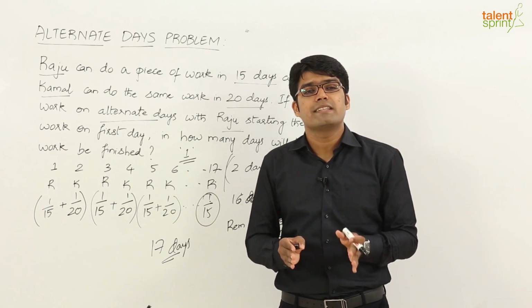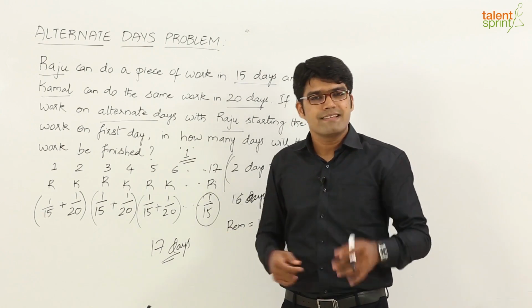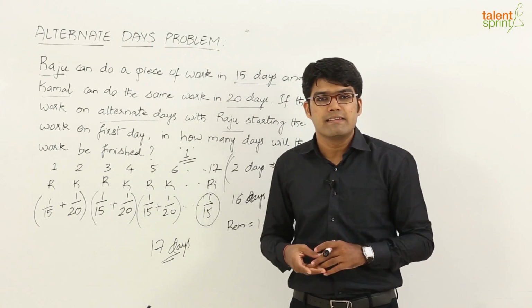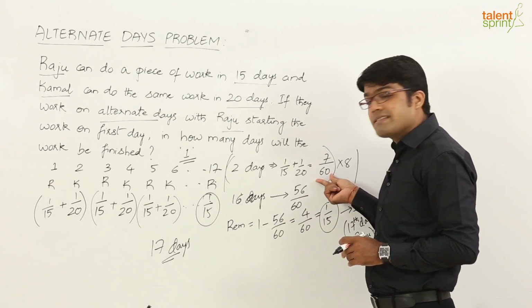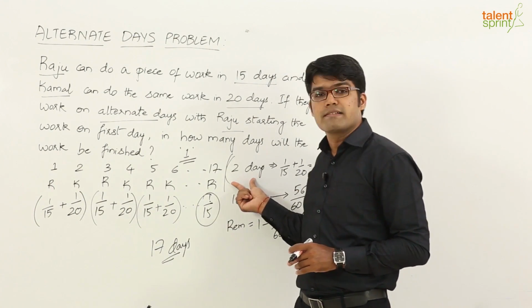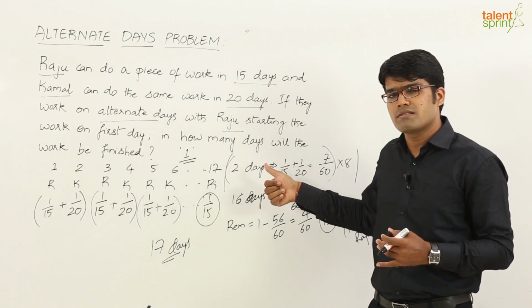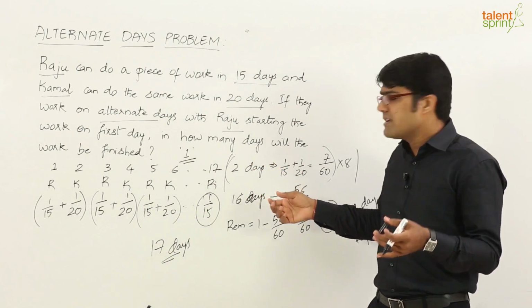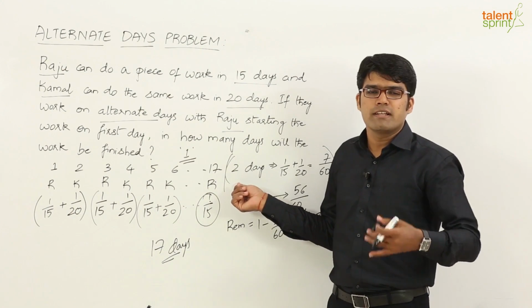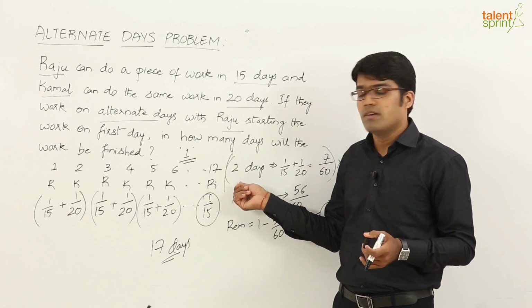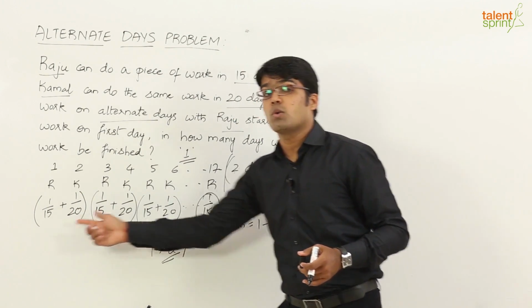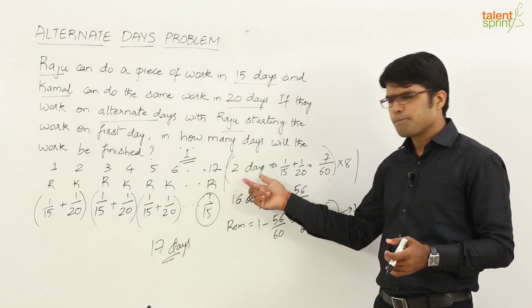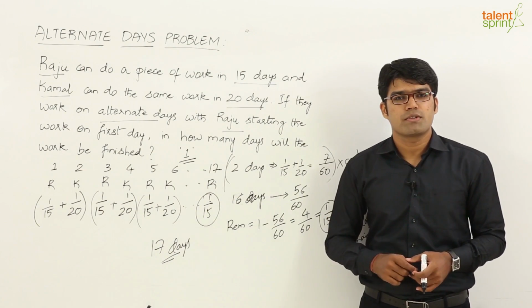Consider the amount of work that gets done on each of the days in such a case and try to identify the cycle here, right? The one thing which you need to be careful about here is 7 by 60 is the amount of work that gets done in 2 days, right? Generally, while solving such questions, students commit a mistake by taking it as one day, right? You are in a hurry while you're solving this in the exam. So you take it as one day. In one day they finished 1 by 15 plus 1 by 20, but it's not one, it is 2 days, right? And then proceed to complete the solution.